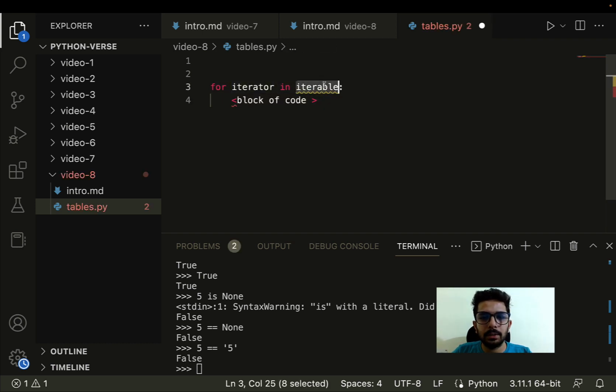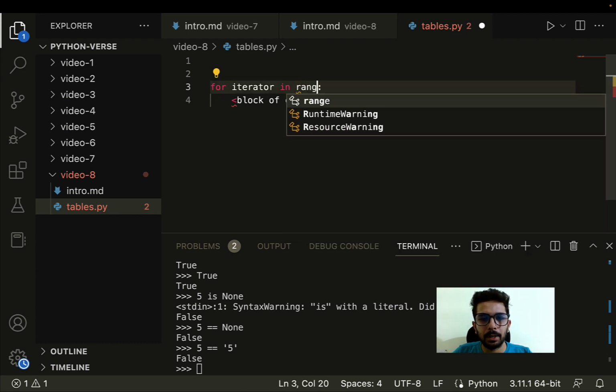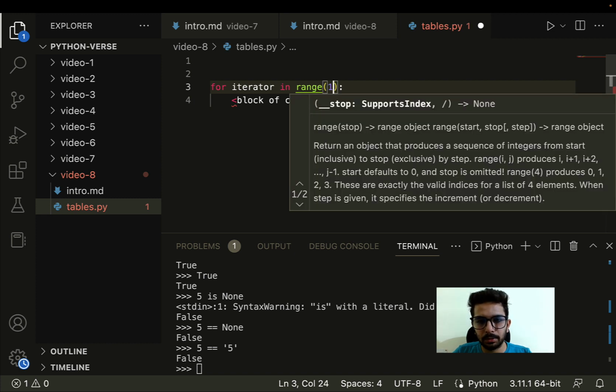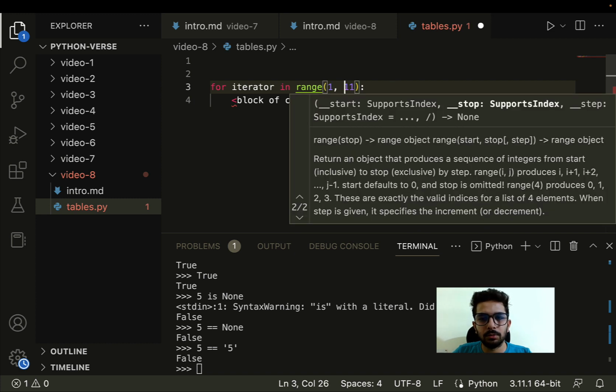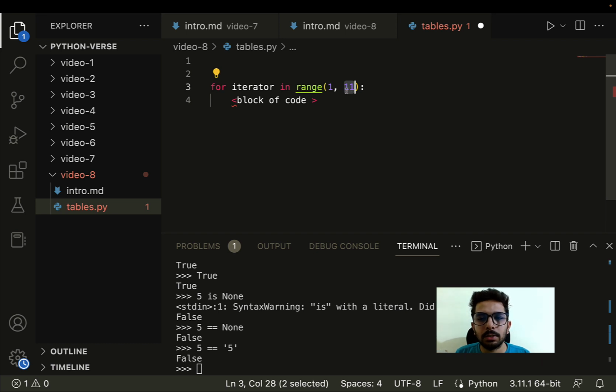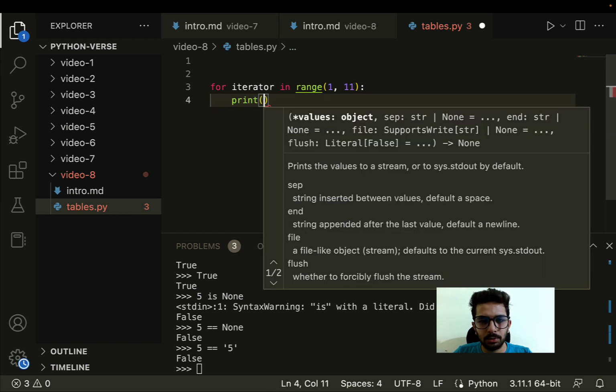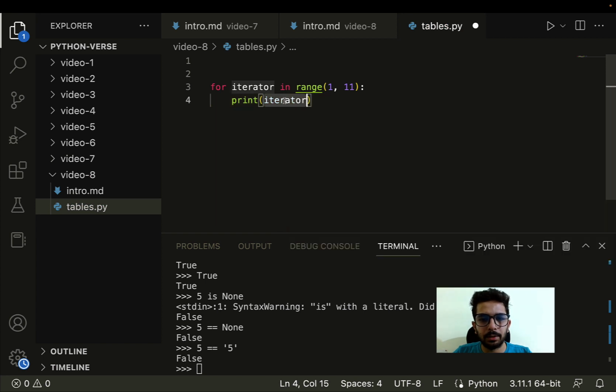So for iterator in iterable, right? Let me first of all build an iterable. I can use a range function which is available in Python, and I can give it values 1 to 11. This last value is not included by default, which means my iterator will be taking values from 1 to 10, right? So let's see whether that is the case. First of all, let me print my iterator. So let's see what the iterator prints.